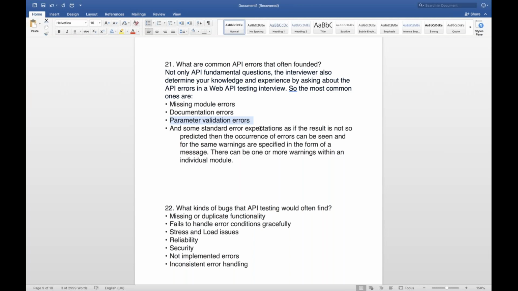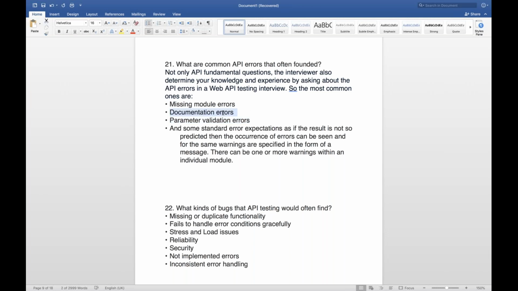Then there are standard error expectations: if the result is not as predicted, then the occurrence of errors can be seen. Let's say there is no content available. Instead of giving content not found or something like that, it gives some different errors. It means error handling is not proper in that case. Instead of a warning, some errors are coming, or instead of errors, some warnings are coming. So these are the different errors.